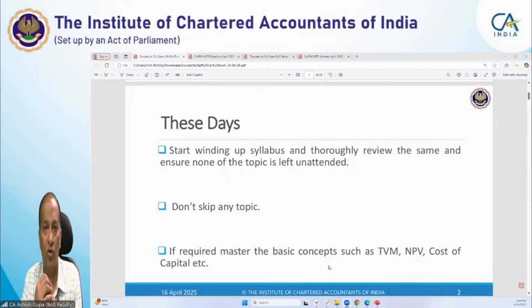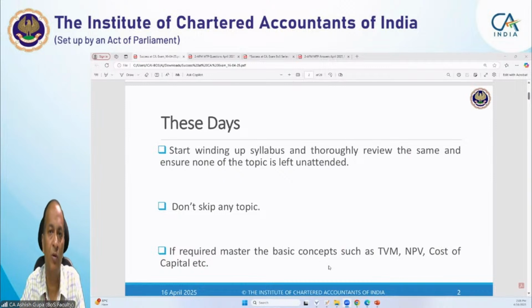Even cost of capital has relevance. Why? Because, as I told you in my earlier lectures, the topic of security valuation is the reverse of the topic of cost of capital. At the intermediate level, the cost of capital topic involves calculating the cost of capital, where the price of the security is given and the regular income on that security is given to you.